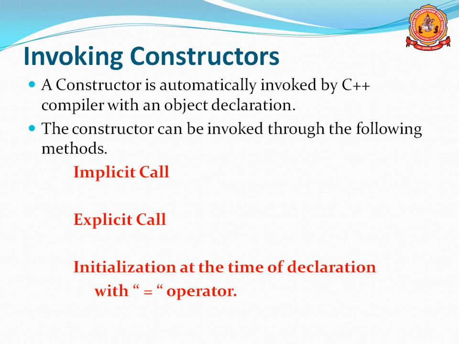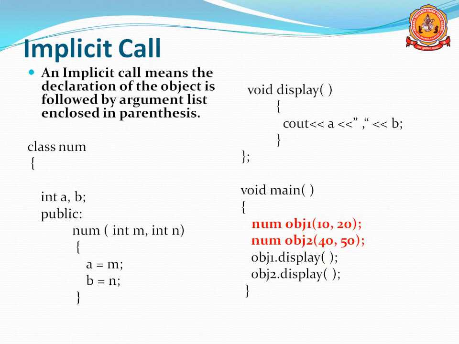There are three methods to call constructors: one is implicit call, second is explicit call, third is initialization at the time of declaration with the equal to operator, or we can say assignment operator. So normally implicit, explicit and assignment.